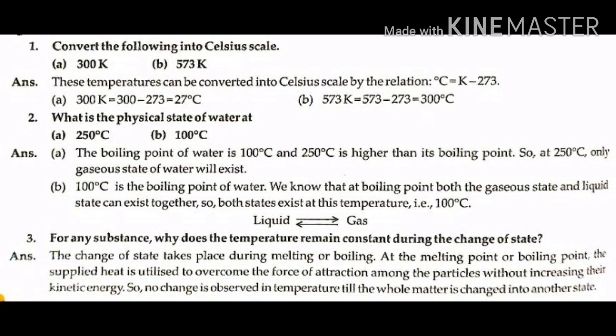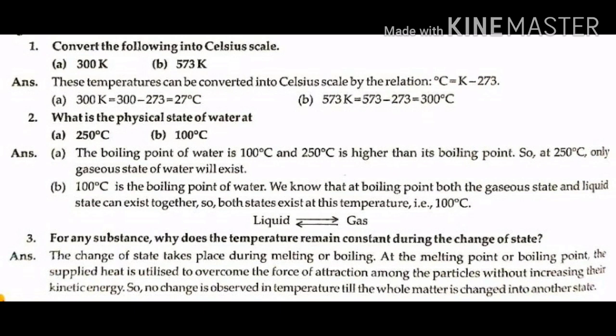Students, today's homework: read, understand and write the following question answers in your notebook. Question number 1. Convert the following into Celsius scale. A. 300 Kelvin. B. 573 Kelvin. Answer: these temperatures can be converted into Celsius scale by the relation degree Celsius is equal to K minus 273.